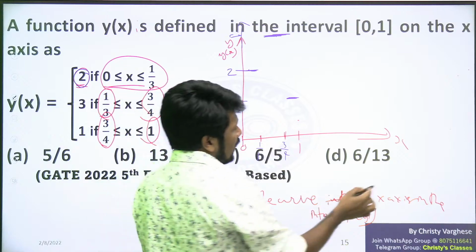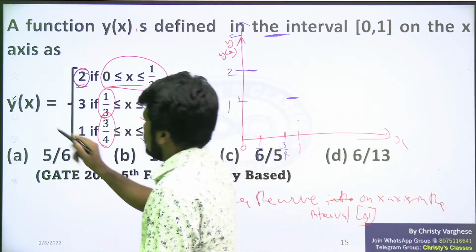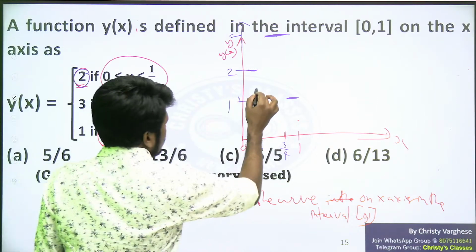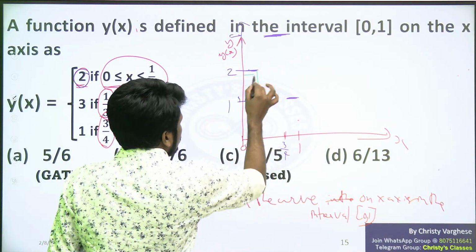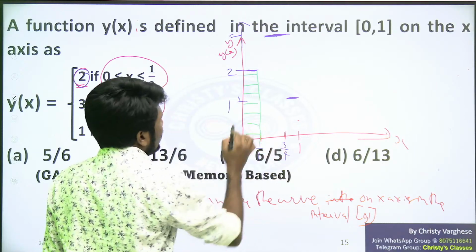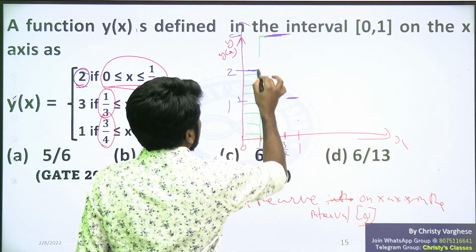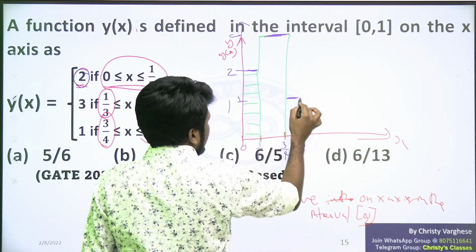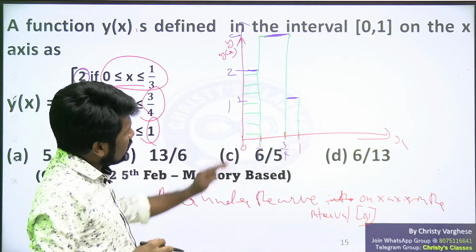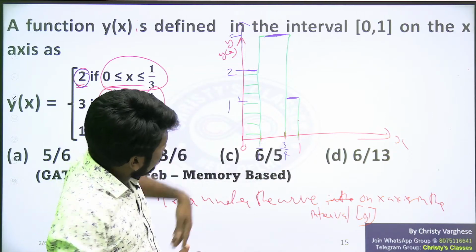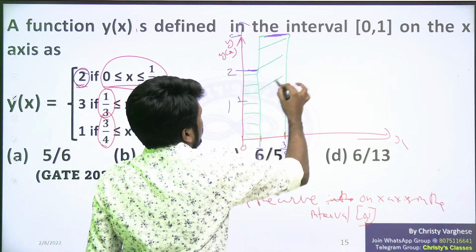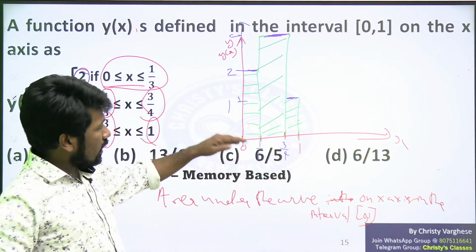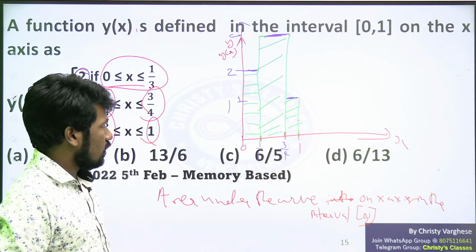Now the question is asking for the area under the curve to the x-axis. You can do it the integration way also, but I will say this is the better logical way, so that you don't have to memorize any rules that you may have forgotten. Logically, this green region fully is the area under the curve that you need to find. How can you find it?